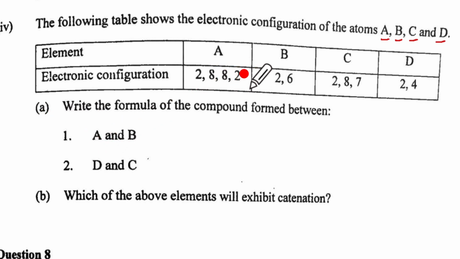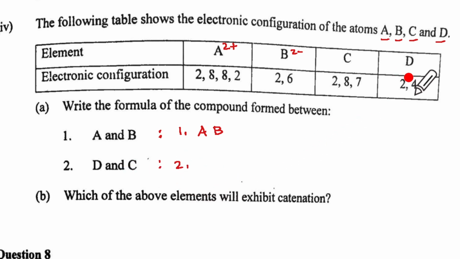Now A is going to have 2 electrons in the valence shell. So A is going to form a cation with 2 plus. And B is 2, 6. So it's going to gain 2 electrons and it will become an anion, that is 2 minus. The metal is A, non-metal is B. So with crisscross we will get A2B2, but we will not write A2B2, we will write AB because we have to cancel the common factor there.